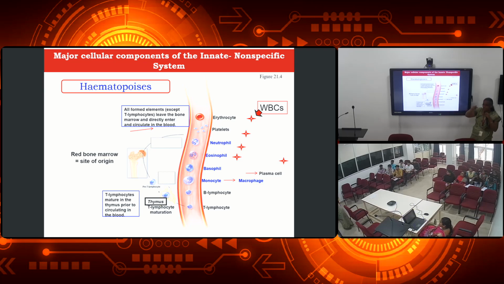Those lymphocytes are divided into B lymphocytes as well as T lymphocytes. The B lymphocytes are directly liberated from the bone marrow, but the T lymphocytes will pass through the thymus in order to mature and become active cells. Okay.